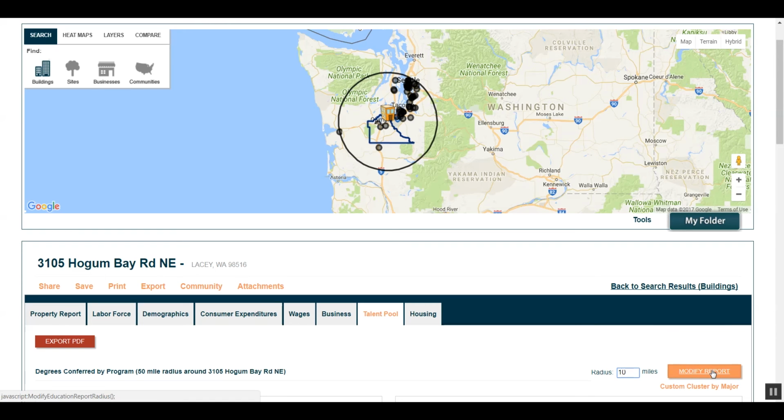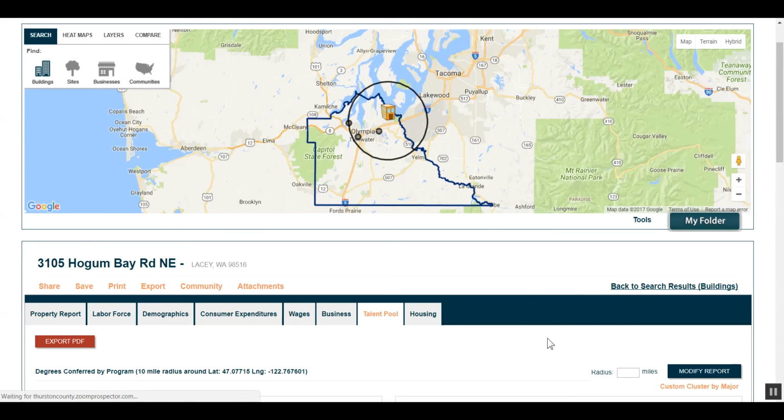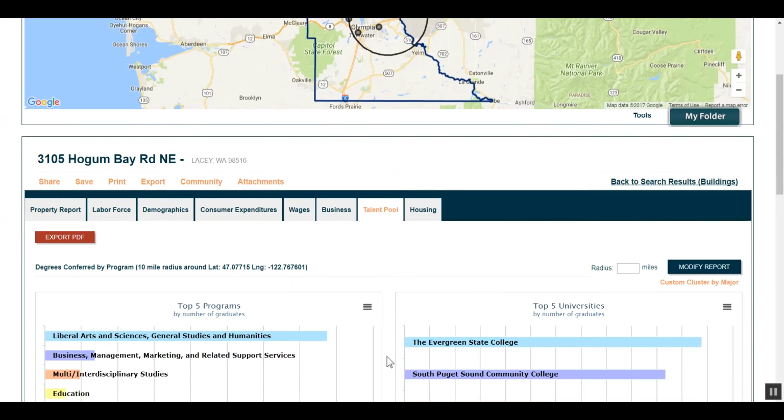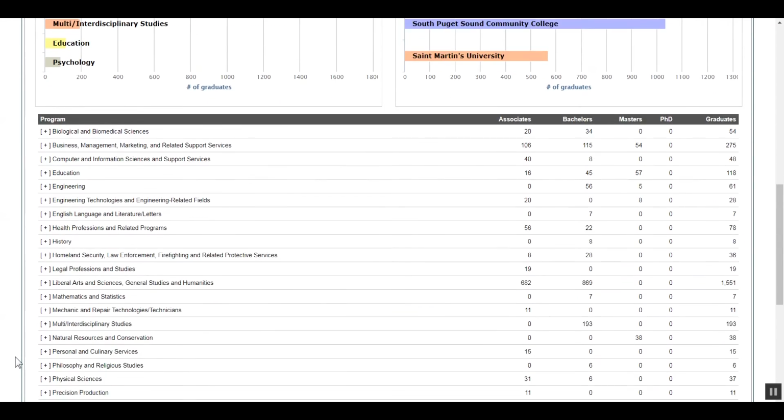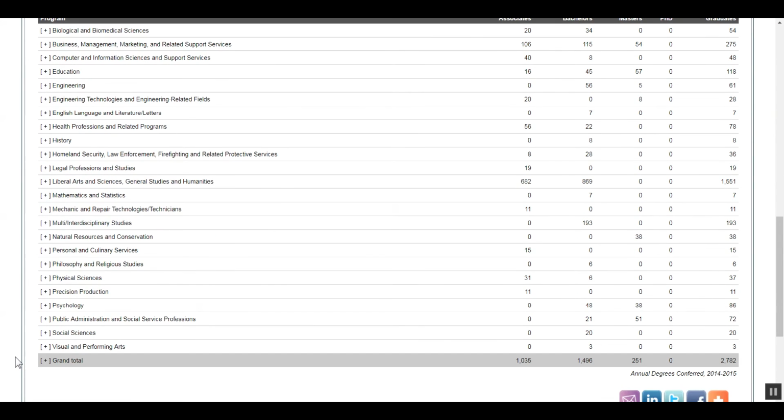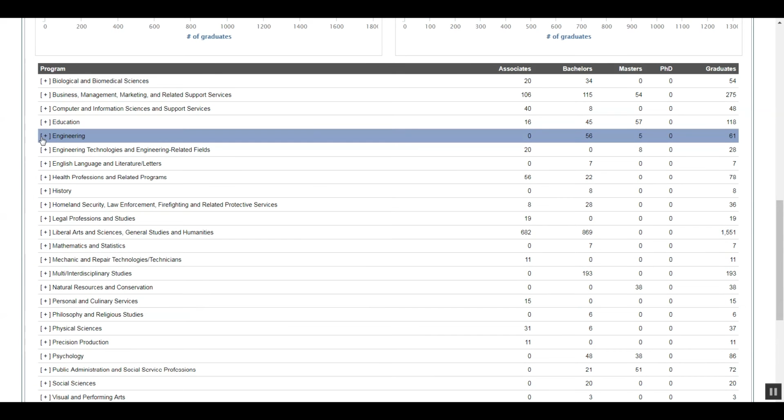This will show us that there are 3 colleges and universities within 10 miles of the property, which include the Evergreen State College, South Puget Sound Community College, and St. Martin's University. As we scroll down, we can see how many annual degrees were conferred, which are broken down by the types of degrees as well. Additionally, if we click on the plus sign, we can actually see which colleges provided those degrees.